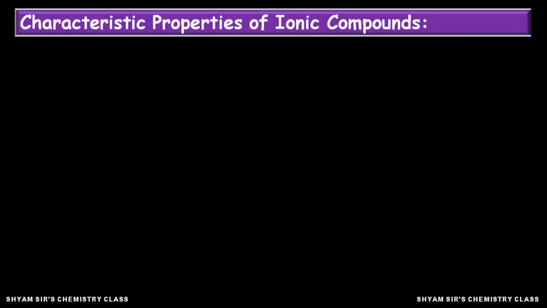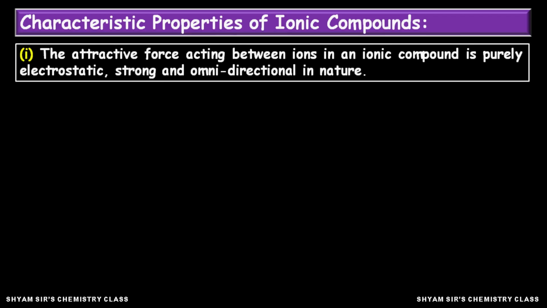Now let us know a few important characteristic features of these types of ionic compounds. As you have seen, complete transfer of electrons takes place between the two combining atoms, which leads to the formation of bond between cation and anion. So the first point is that the force of attraction between these two oppositely charged ions in an ionic compound is purely electrostatic, very strong and omnidirectional in nature. That means it acts in all directions, not a single direction.